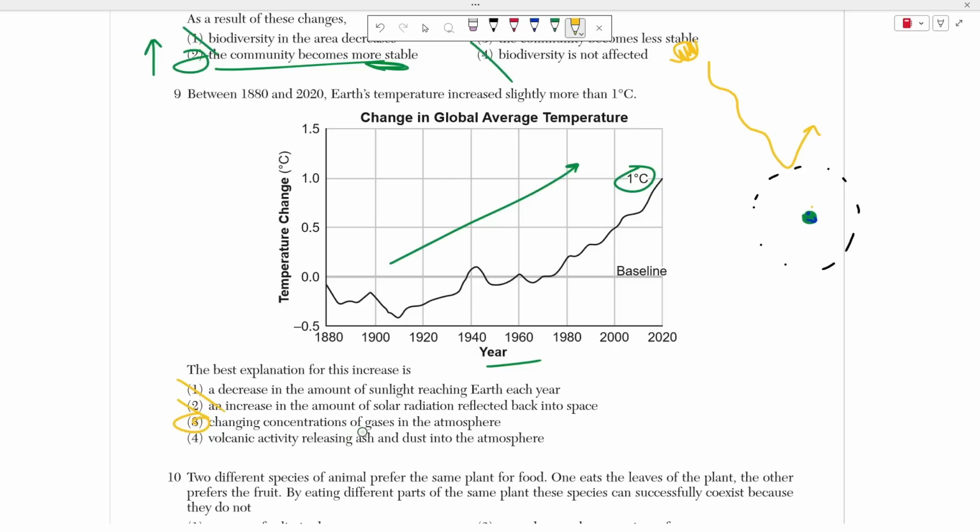A changing concentration of gases in the atmosphere talks about greenhouse gases, right? When we release greenhouse gases, they essentially coat our atmosphere with this layer of thick gas that traps the heat from the sun. So when our rays enter, right, and hit the Earth's surface, instead of bouncing back into space normally, they actually try, but then they get hit by this layer of greenhouse gases and then get bounced back onto the Earth, and it traps all the heat here, which is causing our Earth to heat up, right?